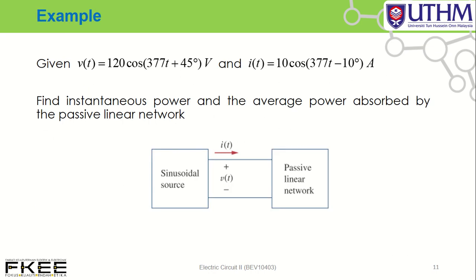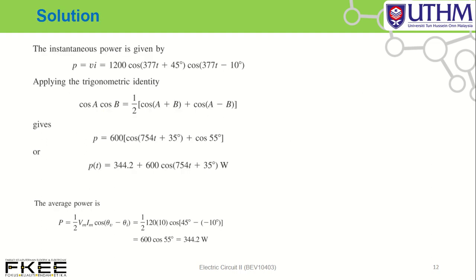Okay, let's say example number 1. Given v(t), the voltage supply, and the current i(t). Find the instantaneous power and the average power absorbed by the passive linear network. First, determine the instantaneous power.